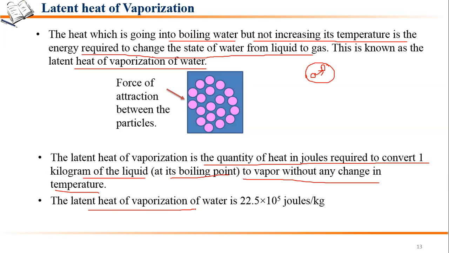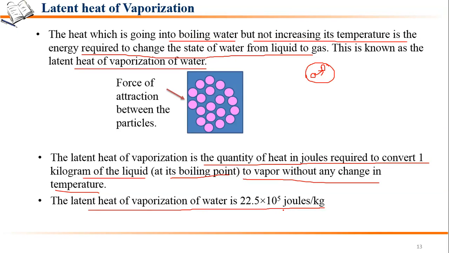So the latent heat of vaporization of water is 22.5 into 10 raised to the power 5 joules per kg. So that means this much heat is required to convert 1 kg of water into gas.